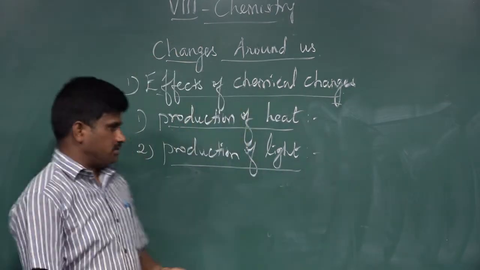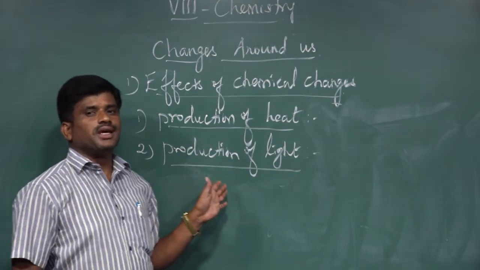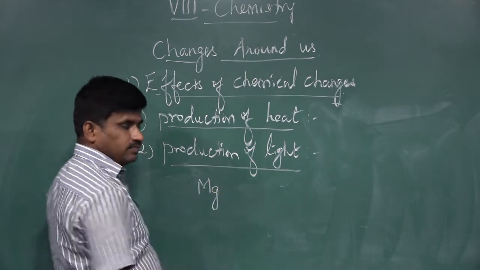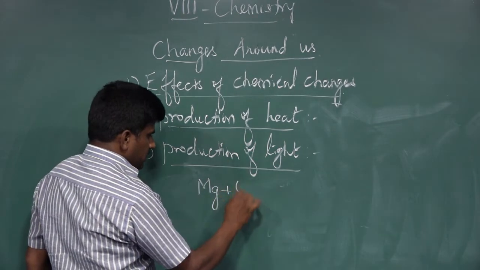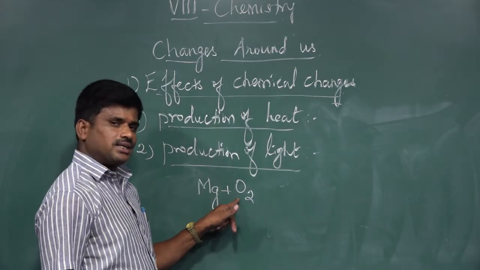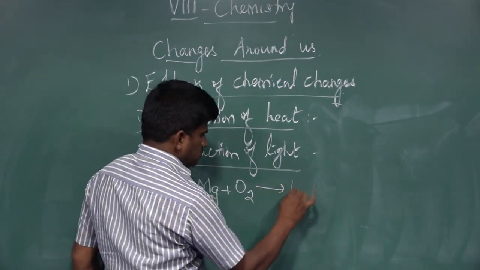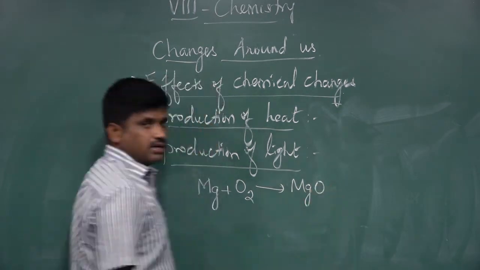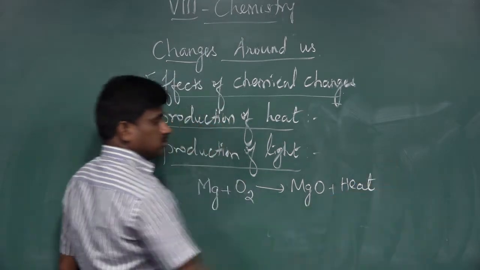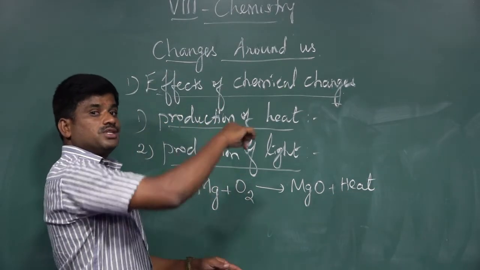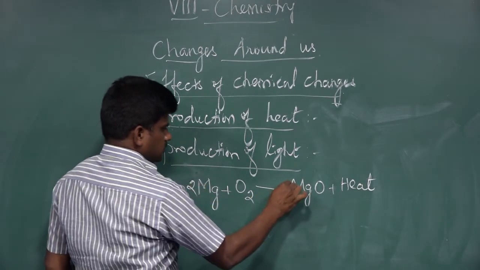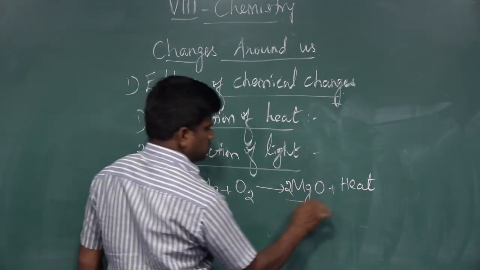Such a reaction takes place. I can show this in equation form. The symbol of magnesium is Mg. When it is burnt in a flame, oxygen is essential for burning. When magnesium reacts with oxygen, it forms magnesium oxide. Additionally, it produces heat energy, and along with the heat, it produces dazzling light. For balancing, 2Mg plus O2 gives 2MgO. So magnesium oxide is forming.